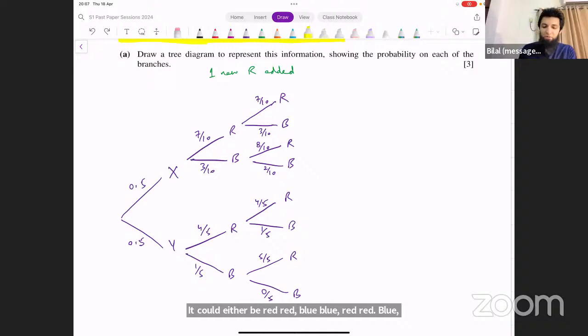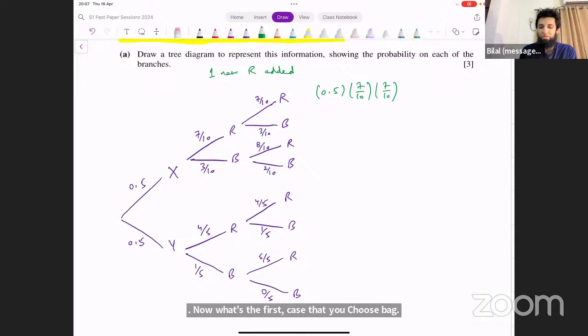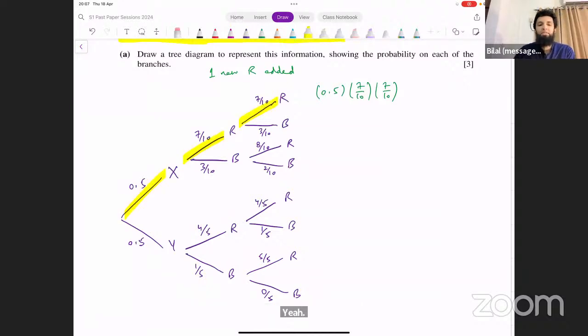Now, what's the first case? You choose bag X, pick up a red marble the first time, and pick up another red marble. Let's see what that gives us. It's going to be 0.5 into 7 over 10 into 7 over 10. That's the first case. That's basically this case, that you choose box X, and you choose 2 red marbles from that.